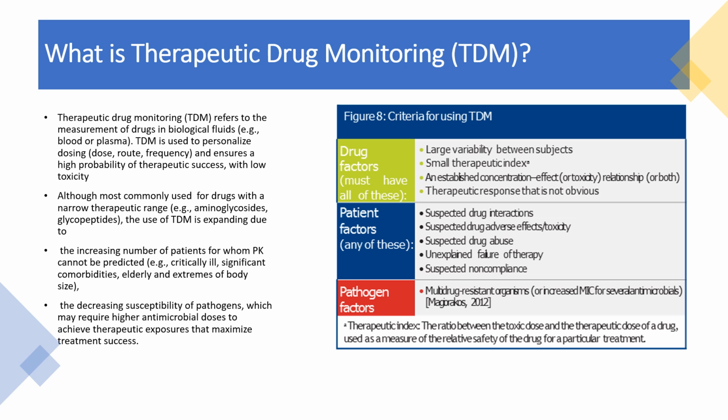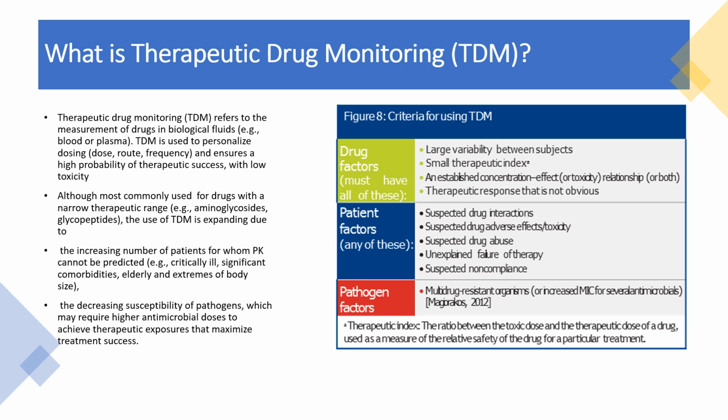Let's consider therapeutic drug monitoring. Therapeutic drug monitoring is the measurement of drugs in biological fluids and ensures a high probability of therapeutic success. The drug factors are large variability between subjects, a small therapeutic index, and established concentration-effect relationships such as toxicity, where the therapeutic response is not obvious. And these are the criteria for using therapeutic drug monitoring. Patient factors include suspected drug interactions, suspected drug adverse effects, suspected drug abuse. Pathogen factors: it should be a multi-drug resistant organism.